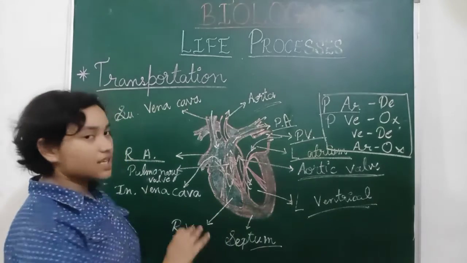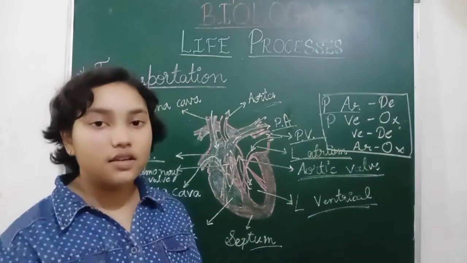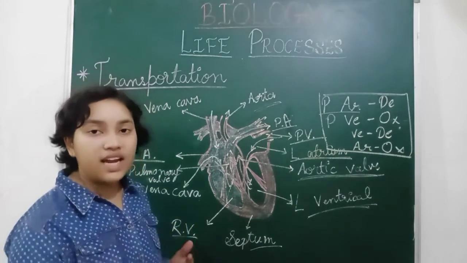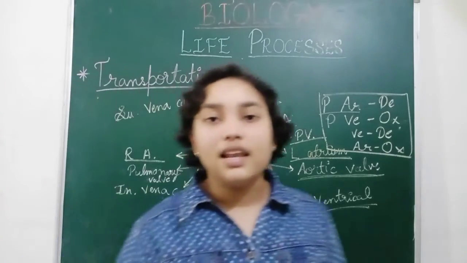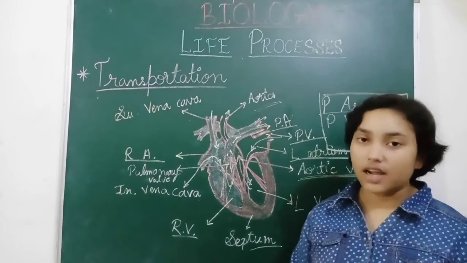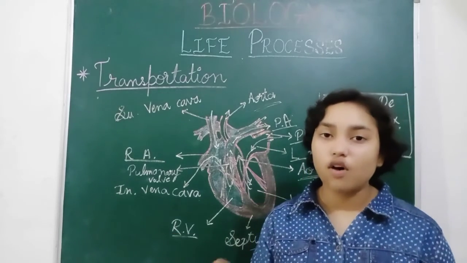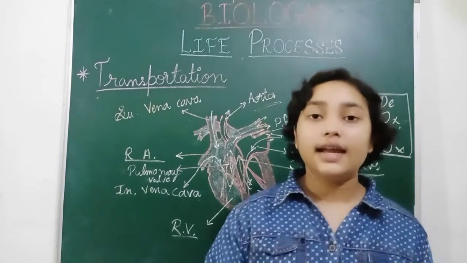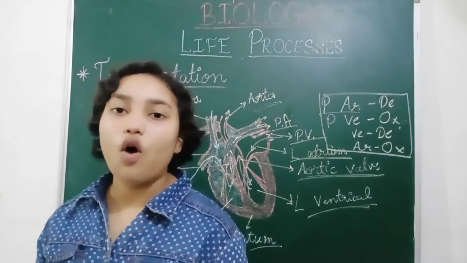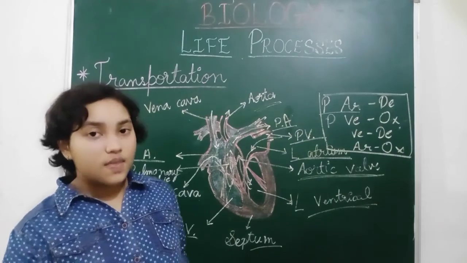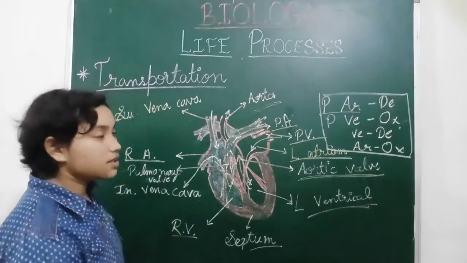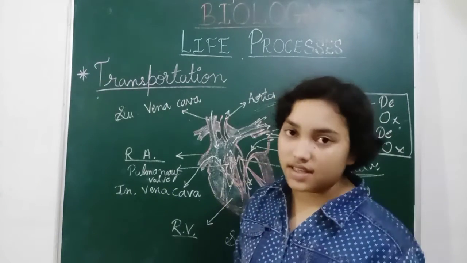So this process takes place, and when deoxygenated blood is present in the lungs, the lungs purify this blood by taking out the carbon dioxide and releasing oxygen into it. So this is how all of this works in human beings.